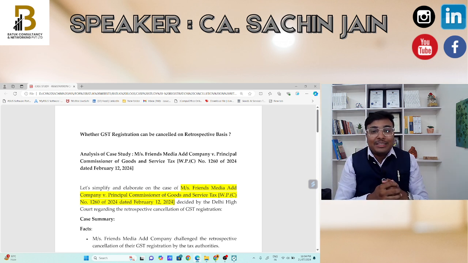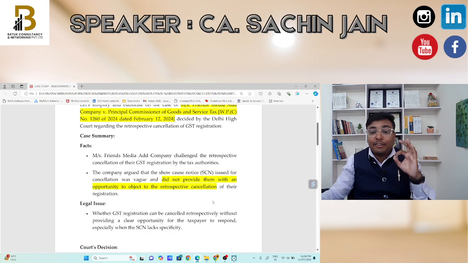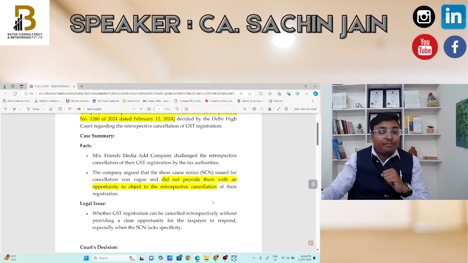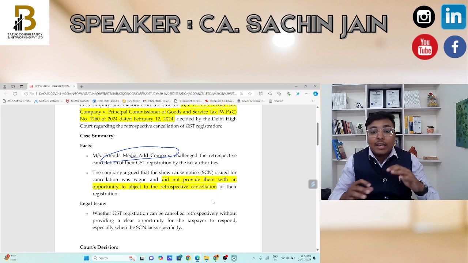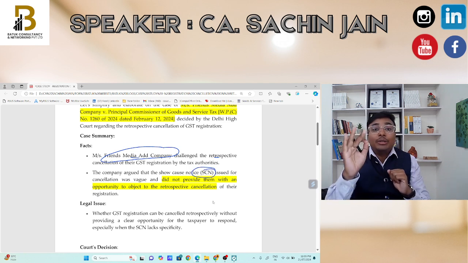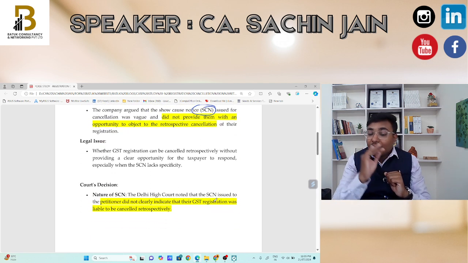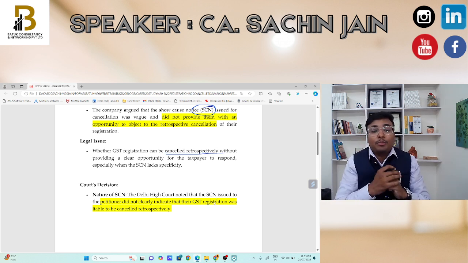So let's go through the case study. In this case, the Honorable Delhi High Court has pronounced the decision. The facts are that the GST registration of Messrs. Friends Media Ad Company, in the case against the Principal Commissioner, was cancelled on a retrospective basis, and the show cause notice was not issued in this specific situation. So the legal issue is whether GST registration can be cancelled retrospectively without providing an opportunity to the taxpayer. This is the issue involved in this particular scenario.